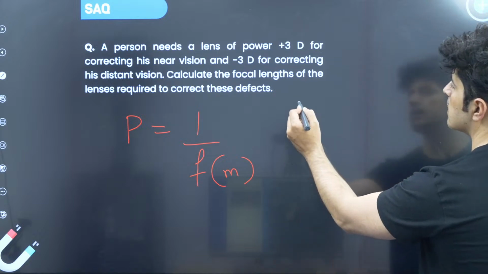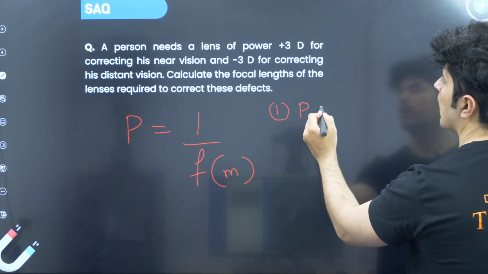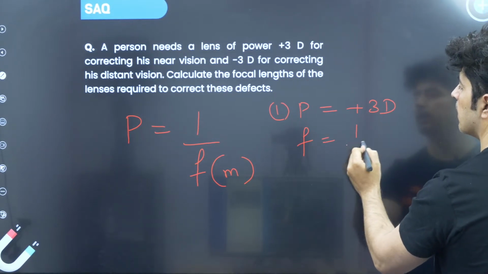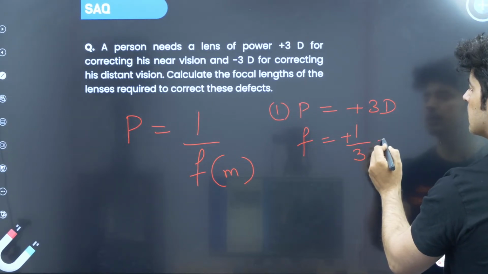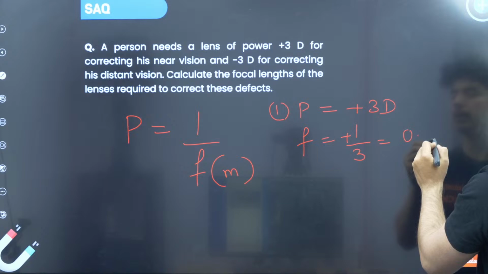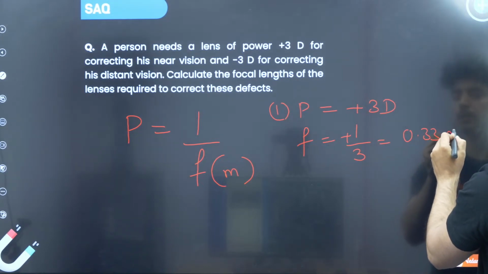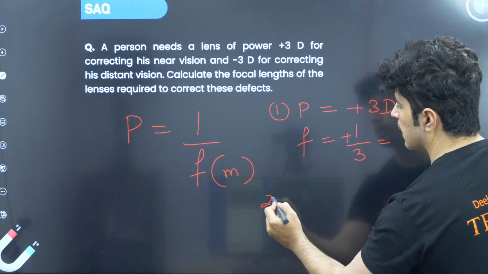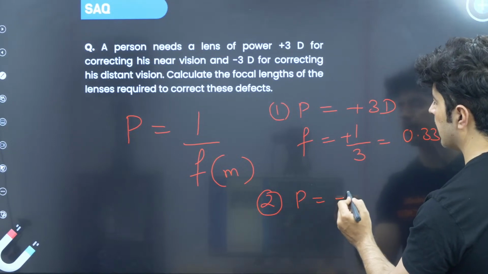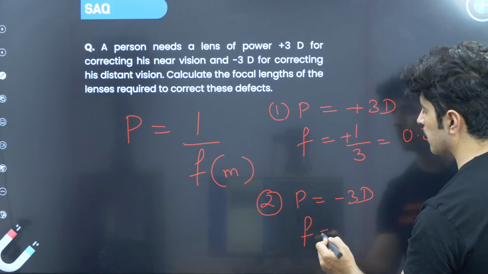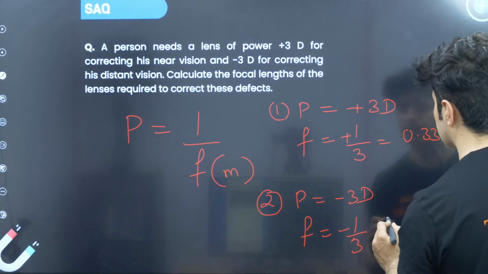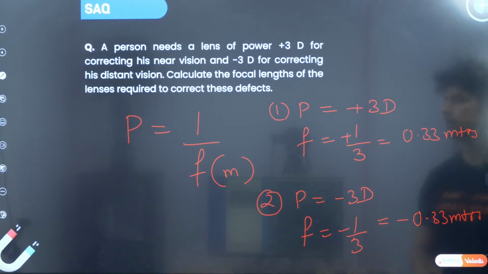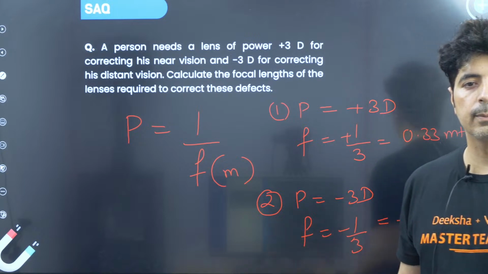So case number 1: power given to you is plus 3D. So focal length will be equal to 1 by 3, this comes out to be 0.33 meters. Correct? Second, it says power is equal to minus 3D. So your focal length is going to be minus 1 by 3 meters, that comes out to be minus 0.33 meters, right? Okay, fine. So this is the focal length in both the cases.